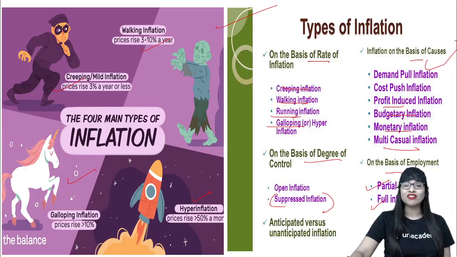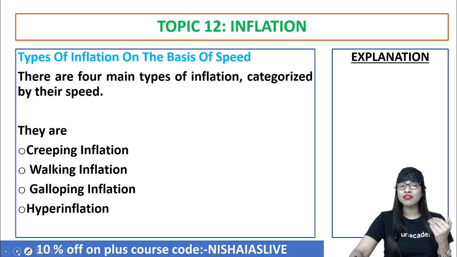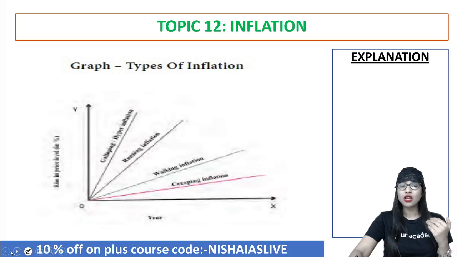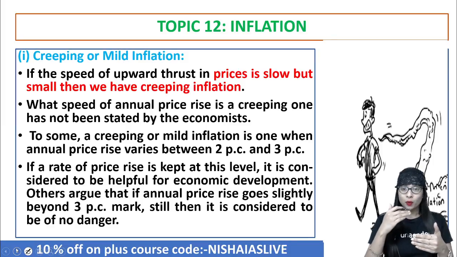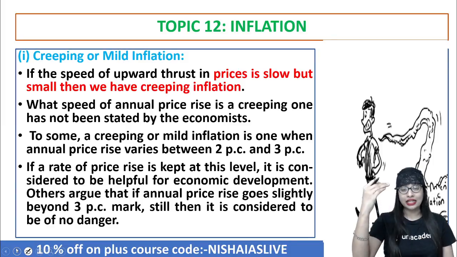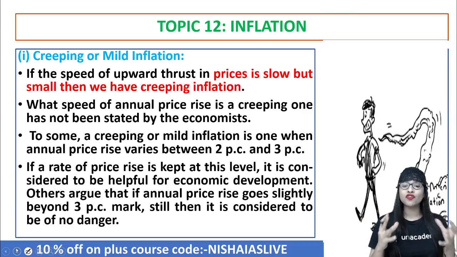So let's quickly have a look into what all this is about. Let's start step by step. Point number 1 talks about creeping inflation. What is creeping inflation? That is by the speed it has been categorized. If you see, by the speed, we have creeping, walking, trotting and all. Now, the first type of inflation is, for example, when the prices are increasing gently, it is referred to as creeping inflation. And it is called the mildest form of inflation.